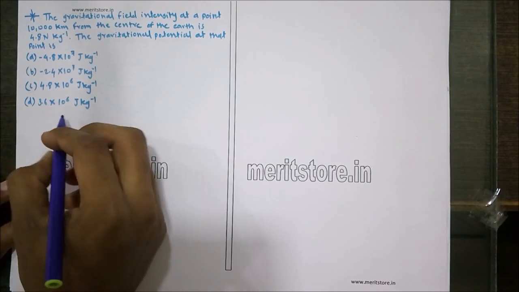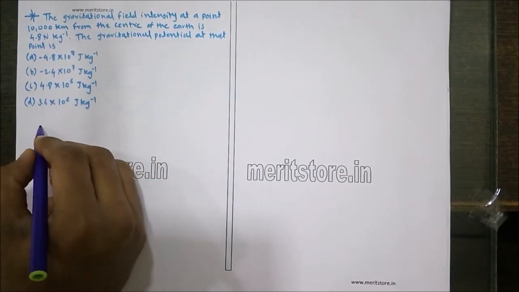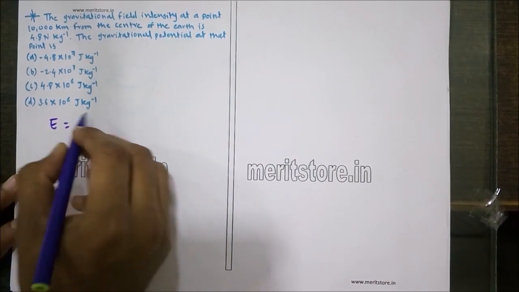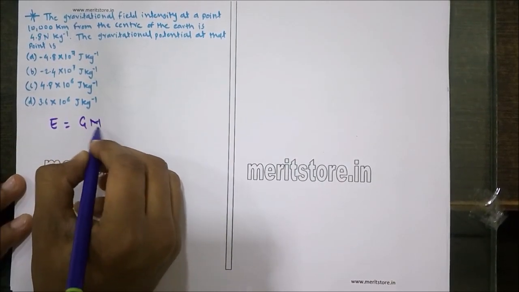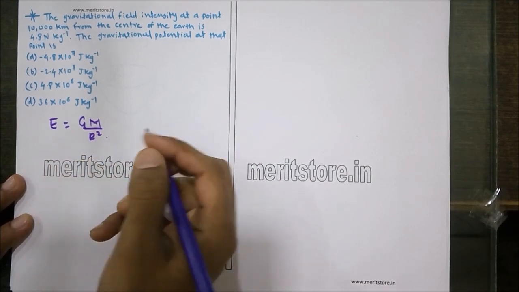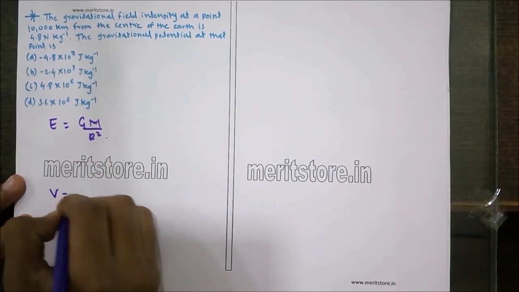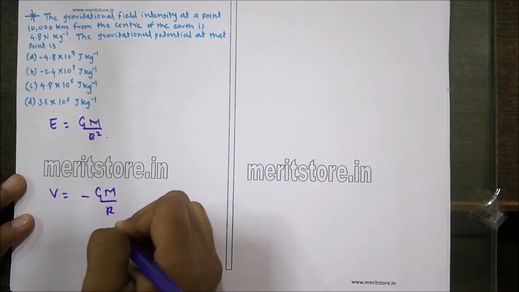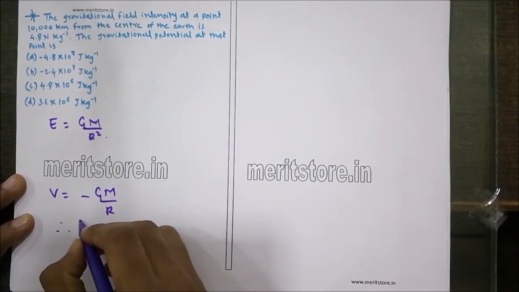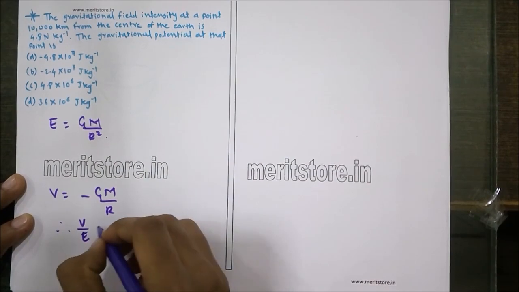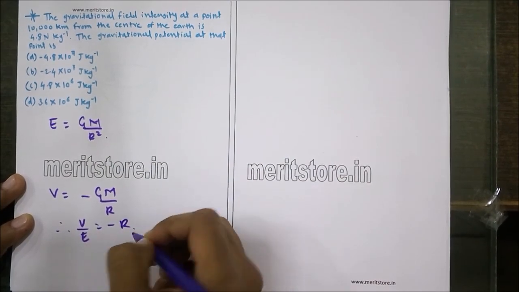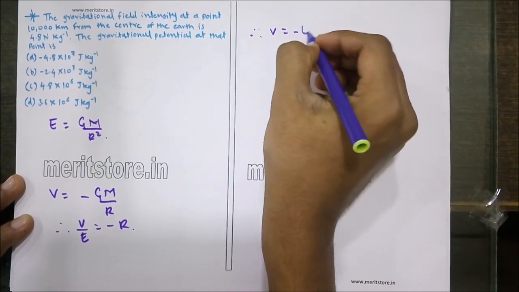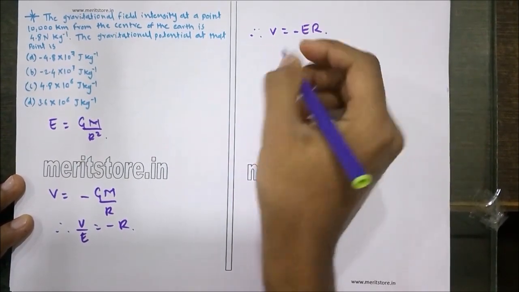Now, the gravitational field intensity is given by the formula Gm upon r squared, whereas the gravitational potential is given by minus Gm by r. Therefore, V by E is nothing but minus r. Therefore, V is equal to minus E times r.